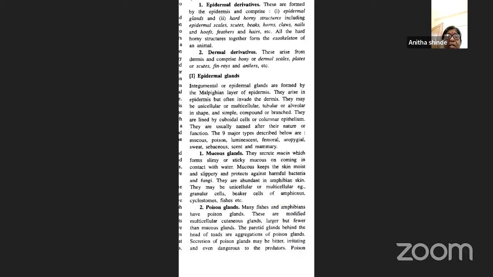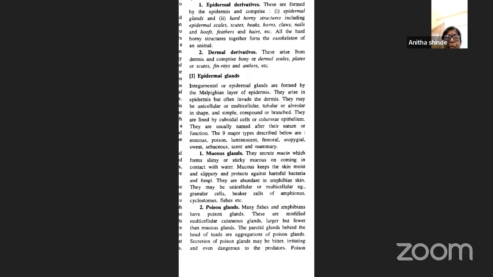Next are the poison glands. Poison glands are present in many fishes and amphibians. Most of the fishes, as well as the amphibians, possess poison glands. They are modified multicellular cutaneous glands, and they are larger but fewer than the mucus glands. The parotid glands behind the head of toads are an aggregation of poison glands.